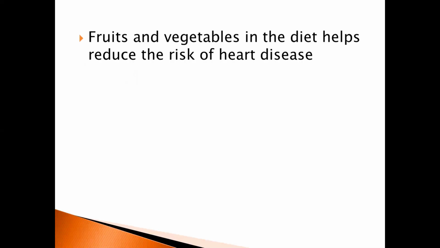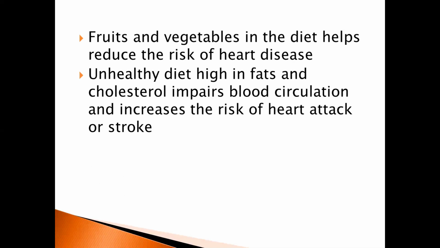The following are findings from observational studies on the effect of certain diets on the circulatory system. Fruits and vegetables in the diet help reduce the risk of heart disease. Garlic, onion, and red chili peppers act as anticoagulants and lower blood pressure and cholesterol level. An unhealthy diet high in fats and cholesterol impairs blood circulation and increases the risk of heart attack or stroke.